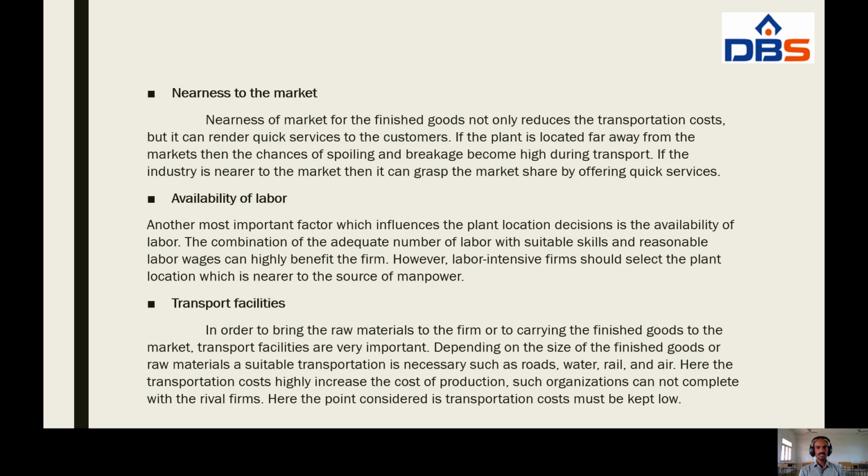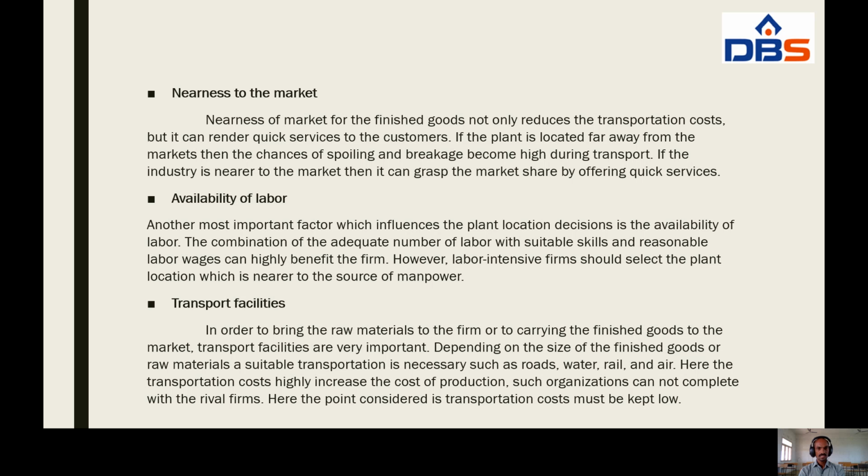Finished goods are transported to the markets immediately, and it also saves the transportation cost and minimizes the breakage of products. This is the meaning of nearness to the market.